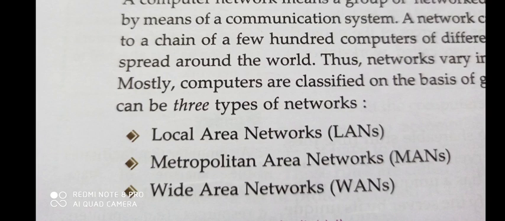Next one is wide area network. The best example of wide area network is the internet. Wide area network spreads across countries. When all the countries are connected together, this is called WAN or wide area network. Internet is the example of wide area network.